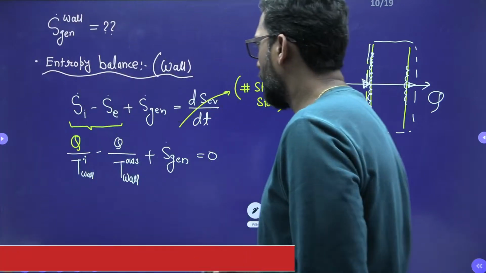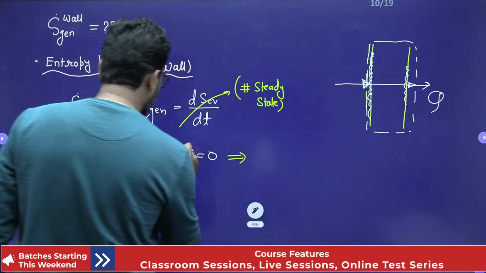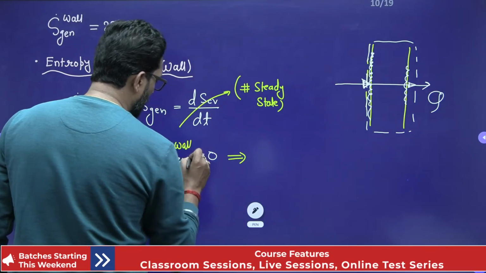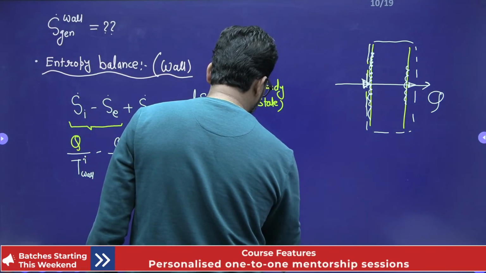So this entropy generation is due to the wall. From here we can find S generation due to the wall.